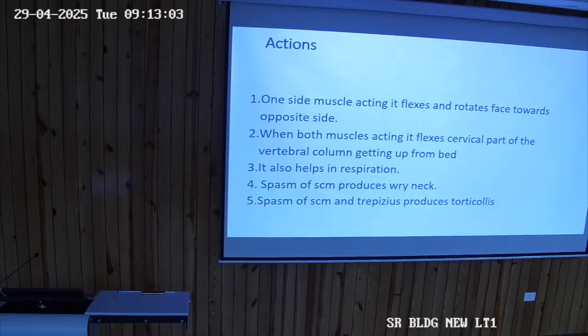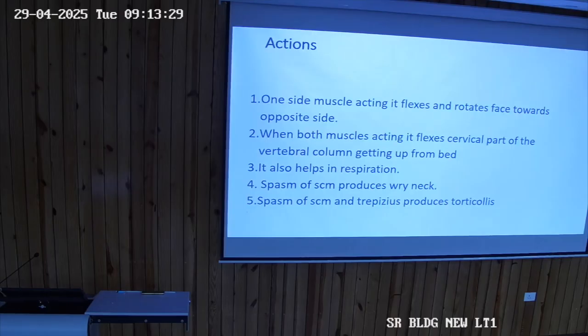Then when both the muscles are contracting, they will flex the cervical part, they will pull the face downwards. Can it act as an accessory muscle of respiration? How does it act, from its origin or its insertion? Its origin is from the sternum and the clavicle and its insertion is onto the mastoid.